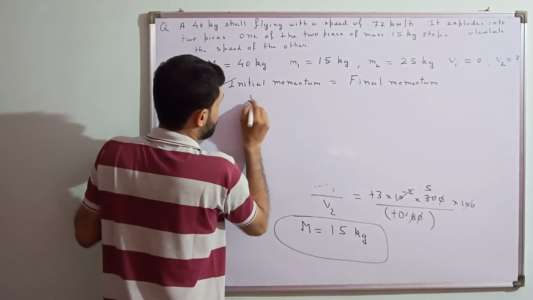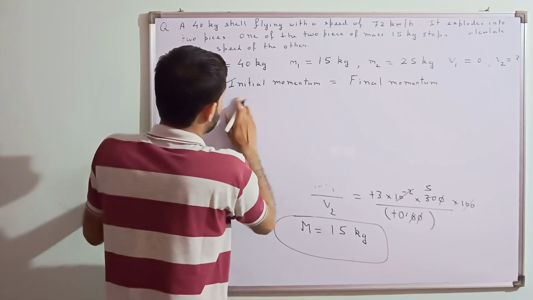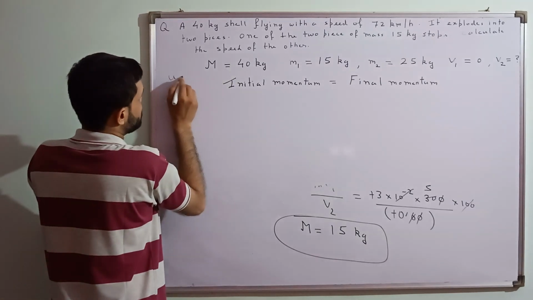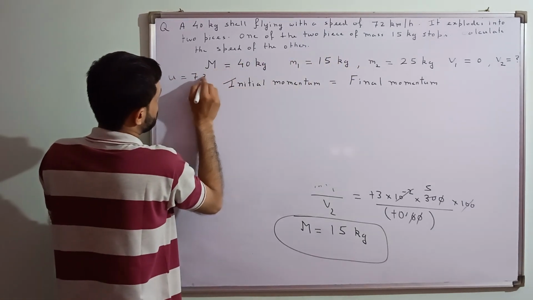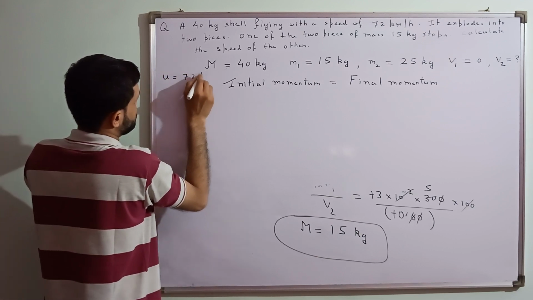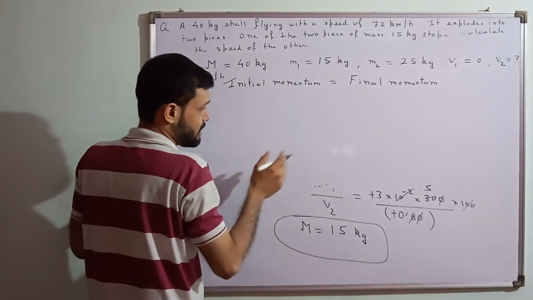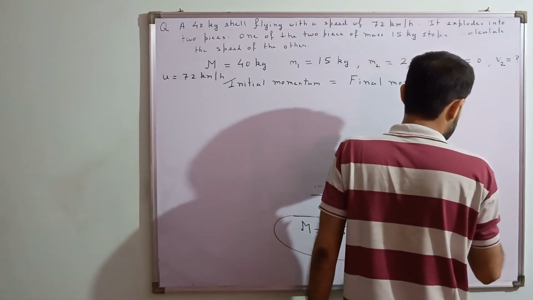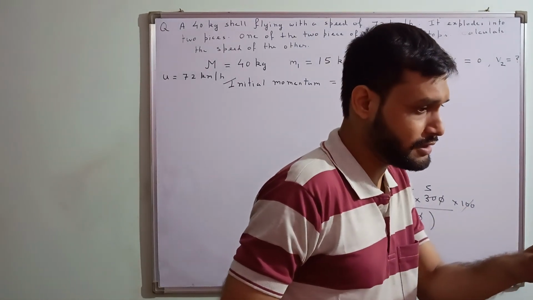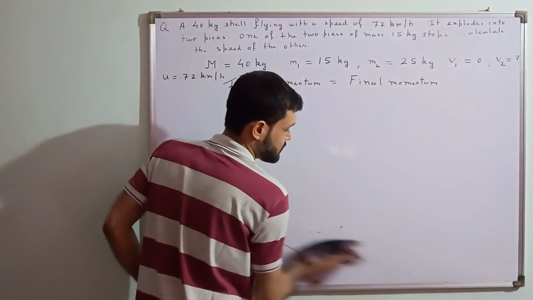What will happen here? It is having the momentum. Let's say this is m and it is moving with some initial velocity. How much? 72 km per hour. That's the velocity of the 40 kg shell, in kilometer per hour. So let's say we are having this 40 kg shell. It is moving in some direction. We don't know in which direction, but whatever direction it is moving, we are considering its direction to be positive.